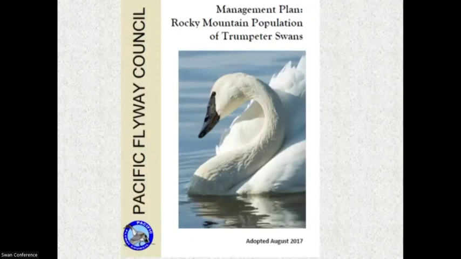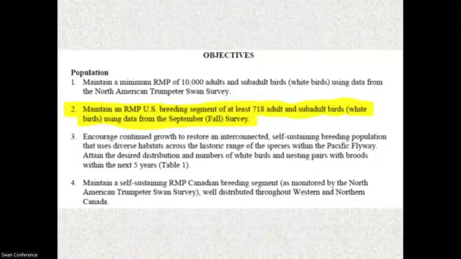The Rocky Mountain population is guided by the Pacific Flyway management plan. I do sit on the technical committee for this management plan, and it gets rewritten about every 5 years with new objectives or how things have been done in the past. So once again, this survey is tied to the second objective, which is the breeding segment should have at least 718 adults and subadults. And we use the data from this fall survey to see how well we reach our objectives.